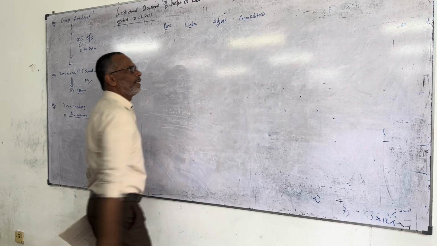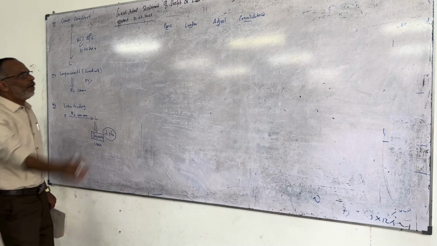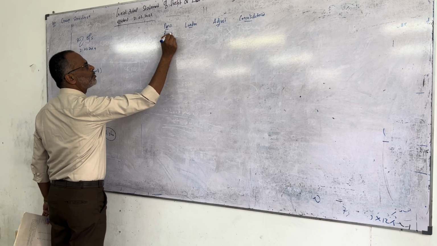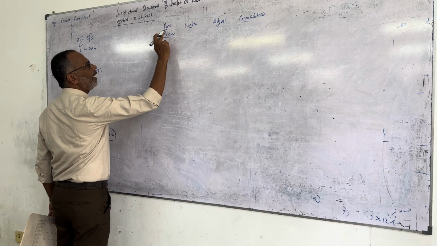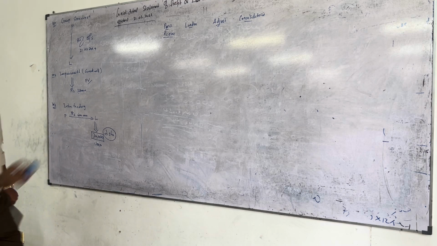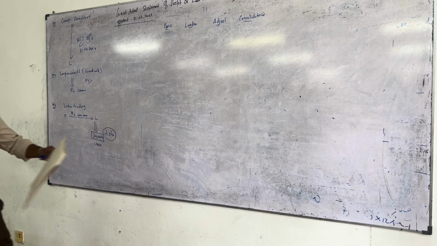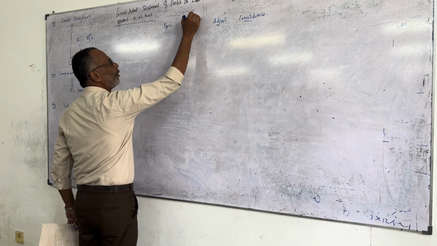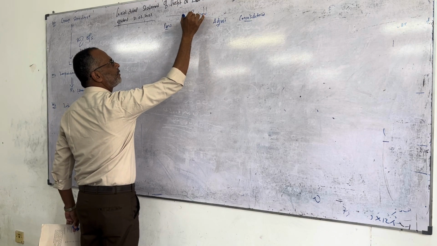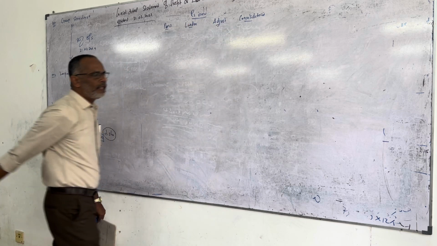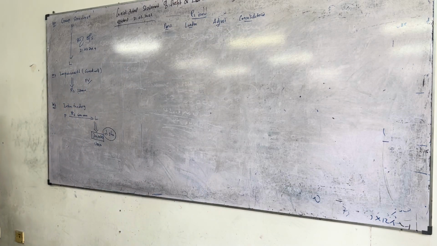Everything is given in rupees 1000, so I put it in the common heading, no need to put it separately. This applies to Paris, London, adjustment, and even the consolidated columns.